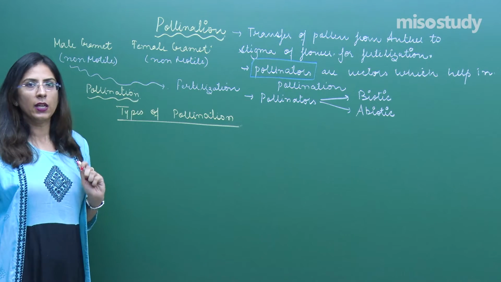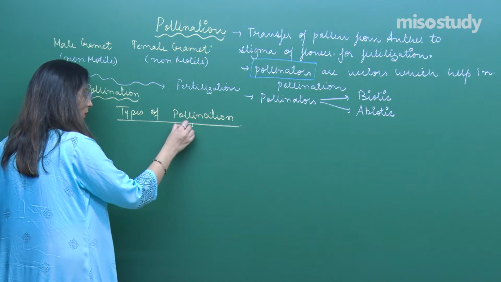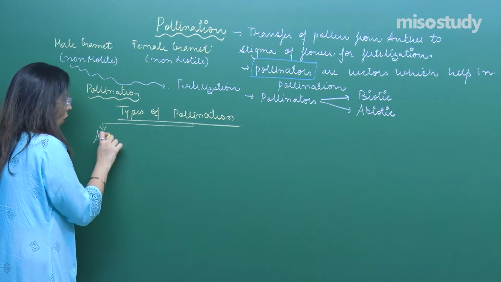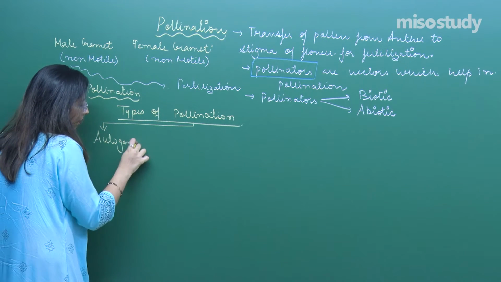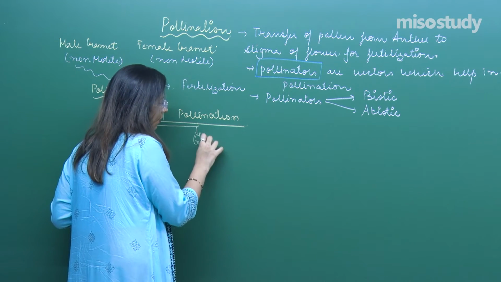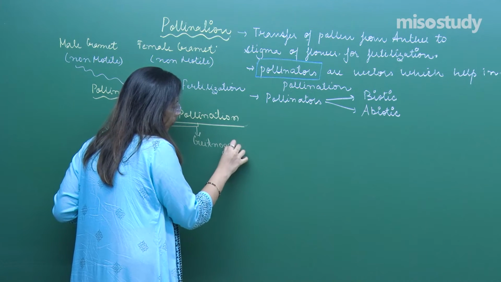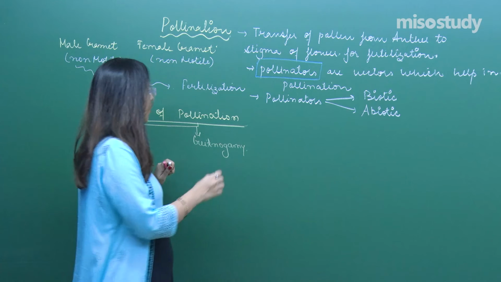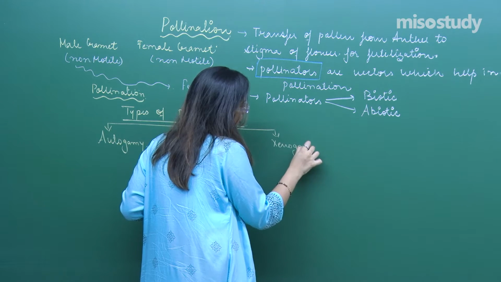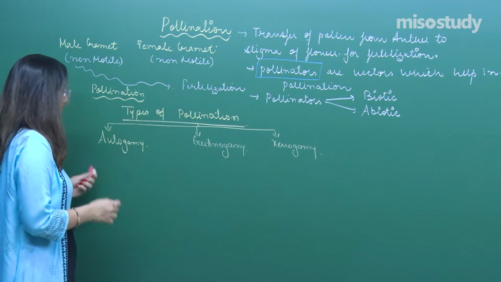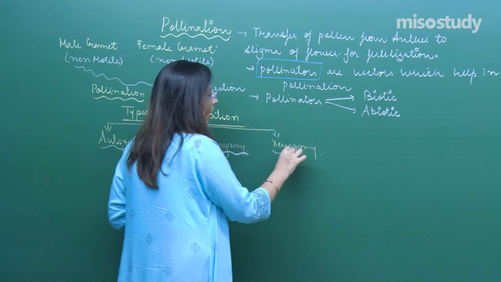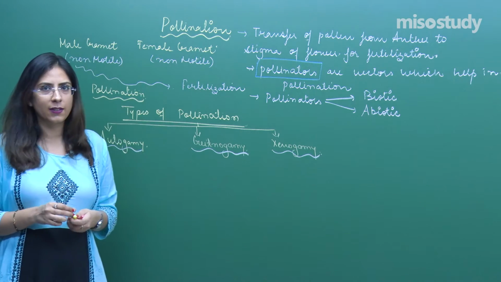Types of pollination. Now there are 3 types of pollination. Let's have a look. The very first is termed autogamy. Second you have is geitonogamy. The third you have is xenogamy. These are the different types of pollination. Now, what actually is autogamy, what do you mean by geitonogamy, what do you mean by xenogamy, this we will understand today.